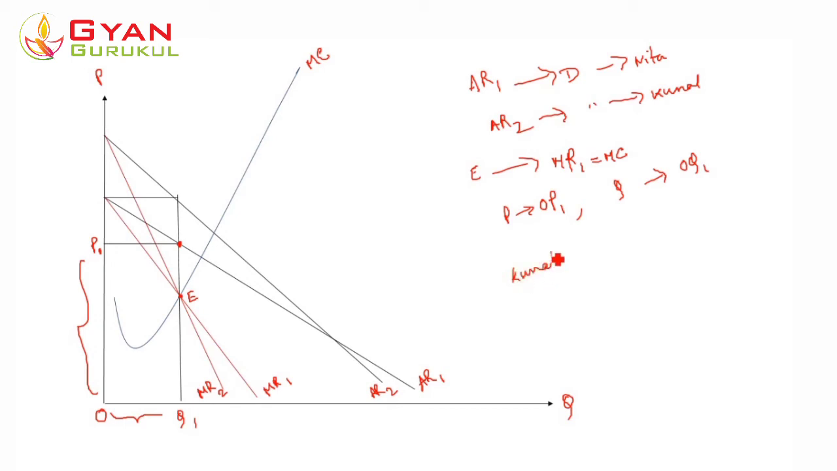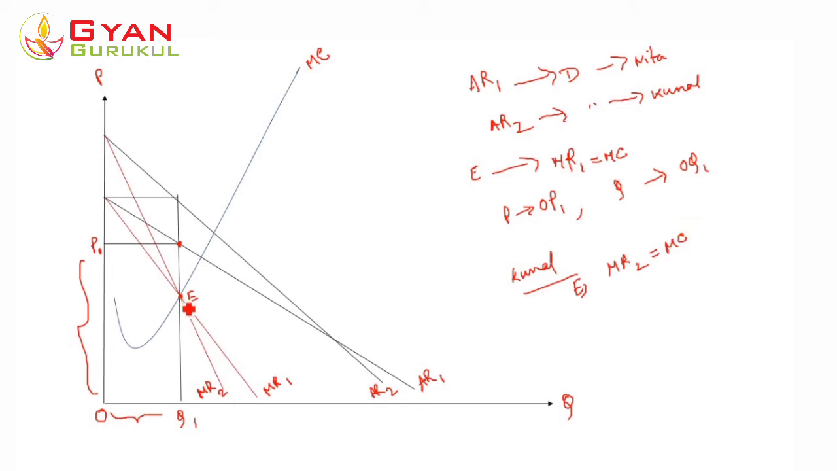Now let's talk about Kunal. Let's see what happens to Kunal. What is the marginal revenue curve of Kunal? This is MR2. Now see, at which point MR2 is equal to marginal cost. This is also the very same point, point E. At point E, MR2 is also equal to MC. And also the slope of the MC curve is higher than the slope of MR2. That means this is the profit maximizing point for the monopolist in terms of the demand curve of Kunal.